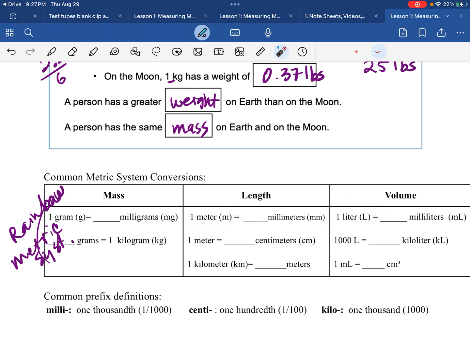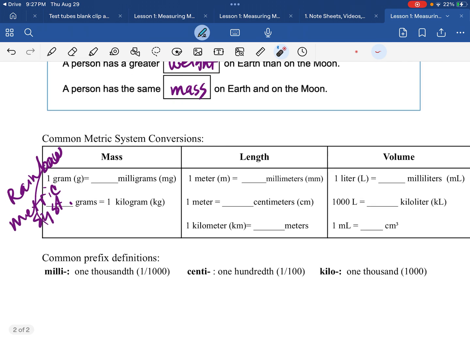And then we're figuring out, when we add this prefix, milligram, millimeter, milliliter, or kilo, or centi, how do those convert to each other? So you can look at the meanings of the prefixes. A milli means 1/1000th, a centi means 1/100th, kilo means 1000. I am going to give you this one. A milliliter is the same as 1 cubic centimeter.